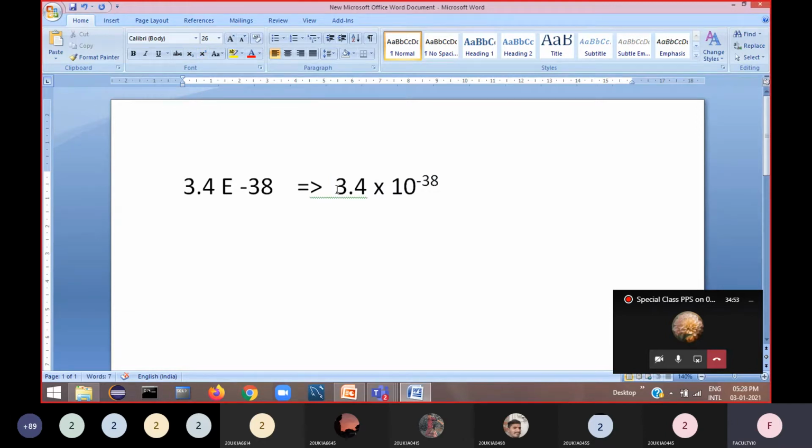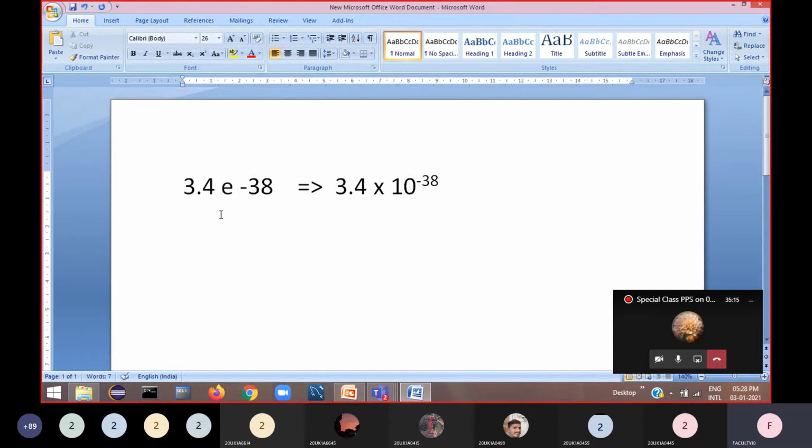So in programming, if you want to represent this number, we'll write in short 3.4 E minus 38. Then the compiler understands this number by seeing the letter E. Either you can use capital E or small e.